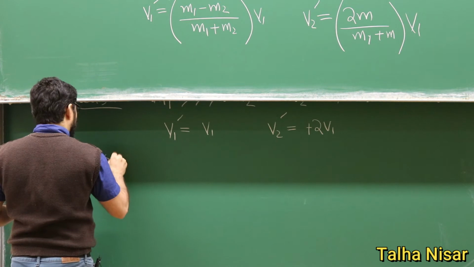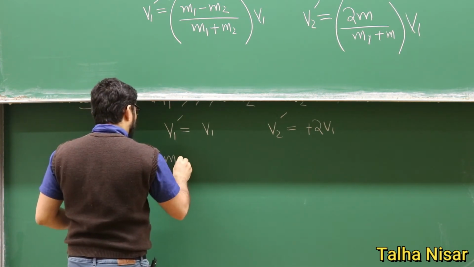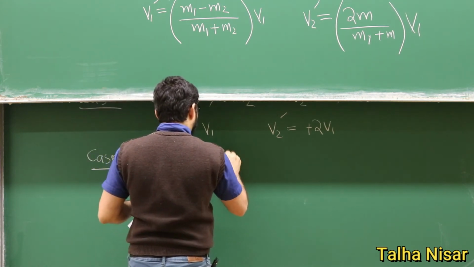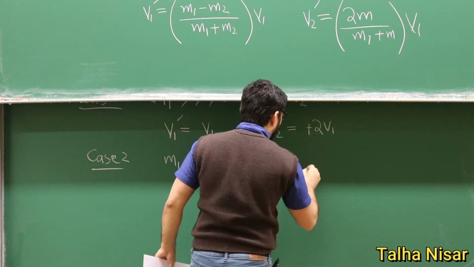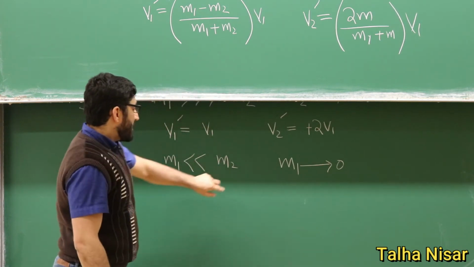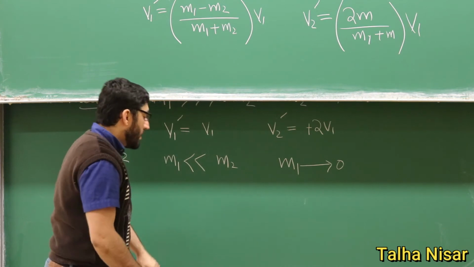So in case 2, we have m1 much smaller than m2, which means that here m1 is almost 0. So in this case, the mass of m1 is extremely small compared to m2. So what will happen?